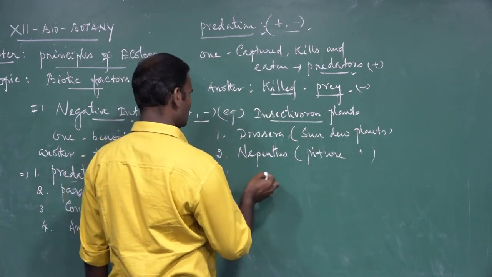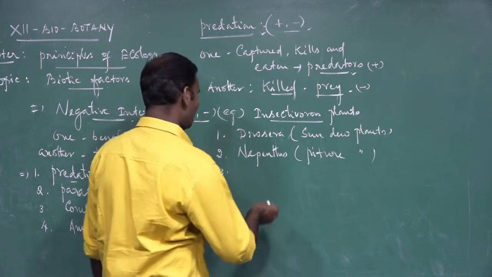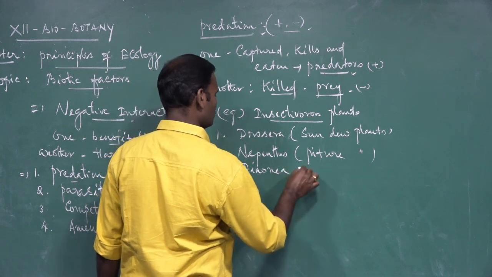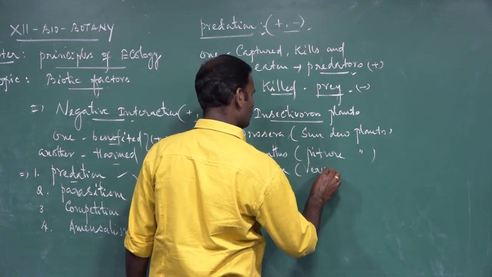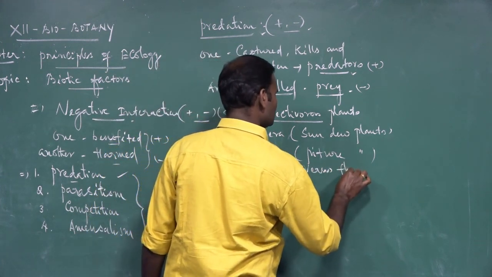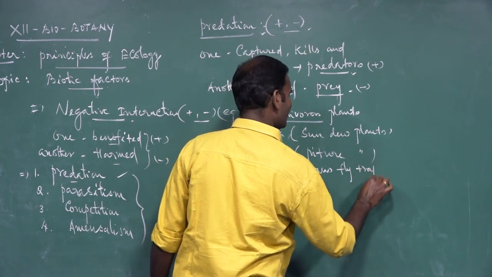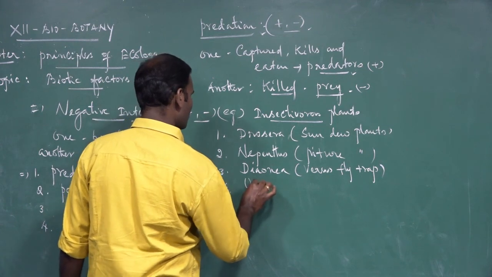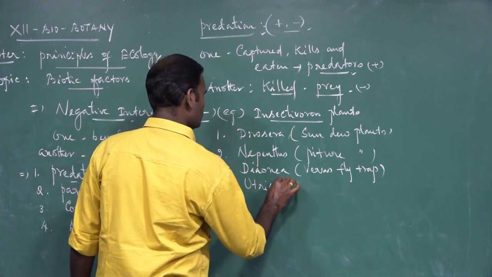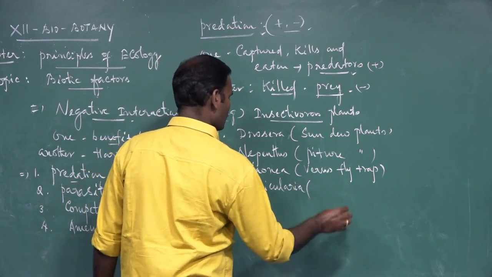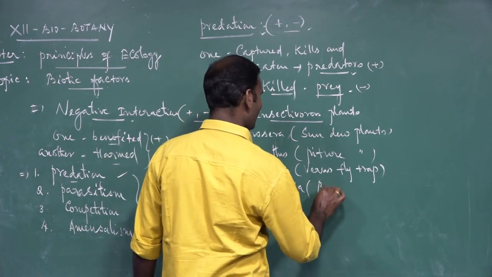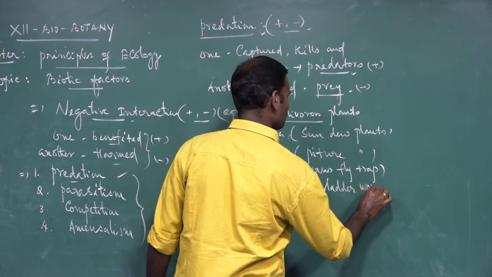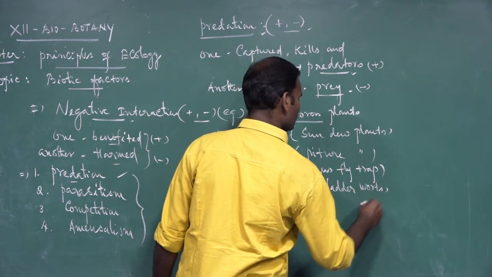The third one is Venus flytrap, also called Dionaea. Then Utricularia, commonly called bladderwort.